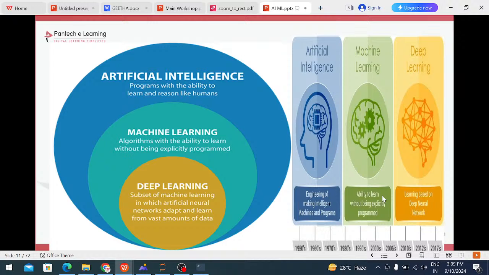In machine learning, we learn from past experience data to predict the future. Most applications where we predict the future from past experience data use machine learning. The best example is the stock market. For example, a lot of people invest in the stock market.